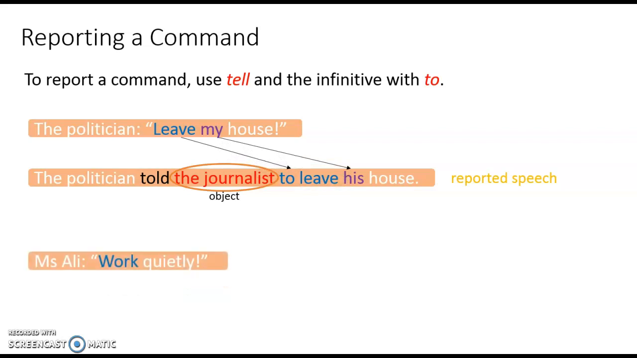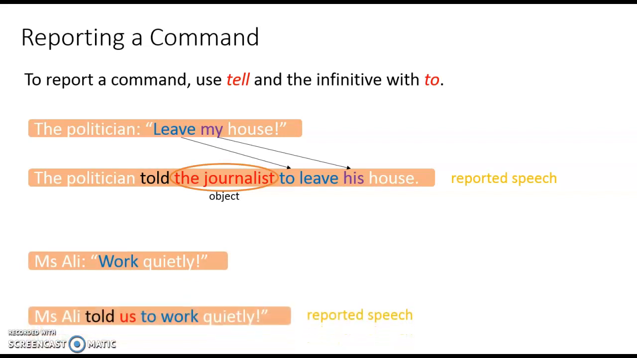"Work quietly," said Miss Ali. Miss Ali told us to work quietly. Here, work becomes to work.